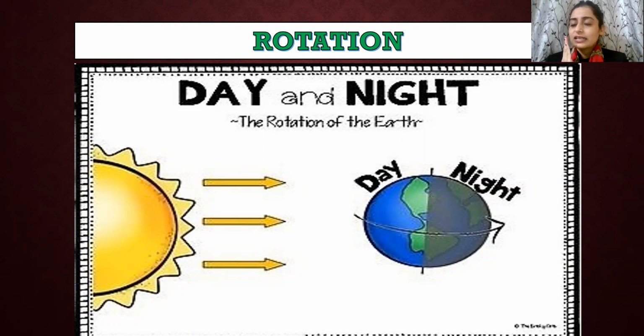The sun's heat and light is not reaching this part because it is reaching this part of the planet. So the other part of the planet becomes dark, and therefore it is night at that part. Okay, that is how days and nights are formed. So rotation, what does it cause? It causes days and nights. So this was for rotation.